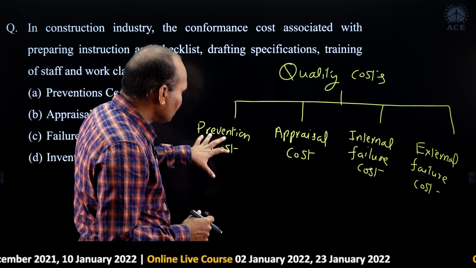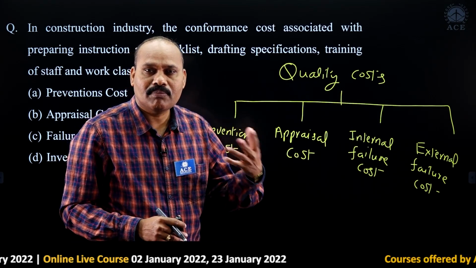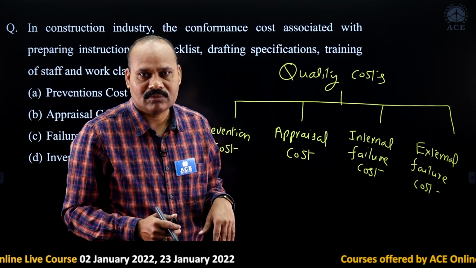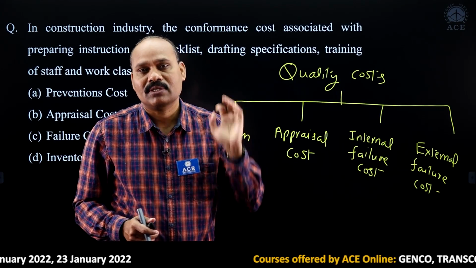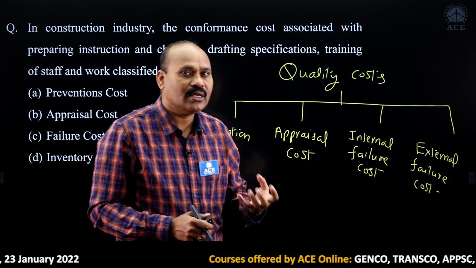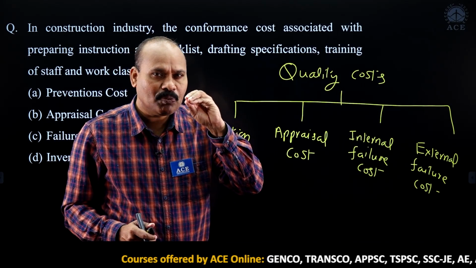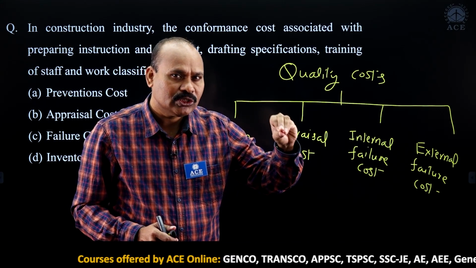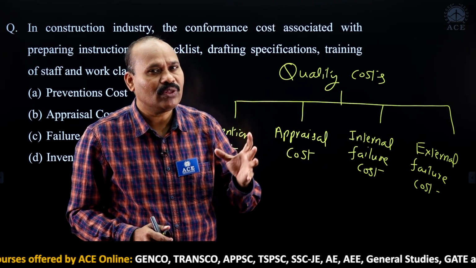Okay, when we look at first 2, prevention cost and appraisal cost, these are meant for avoiding defects. So the defective product should not be reached to the customer. The end user should not get any defective product. Suppose the defective product is found in the shop floor. So before delivery, we found the defective.